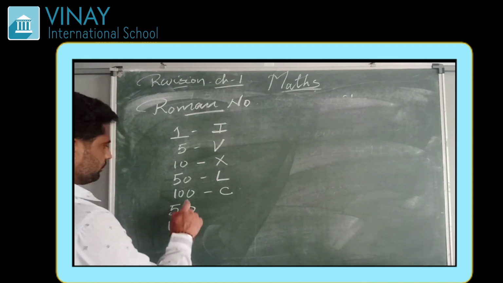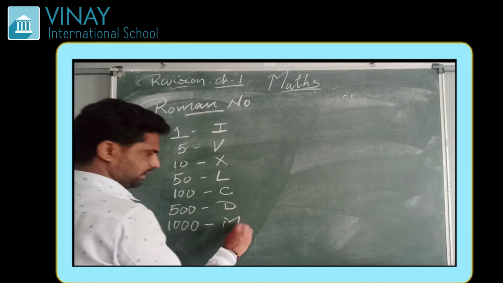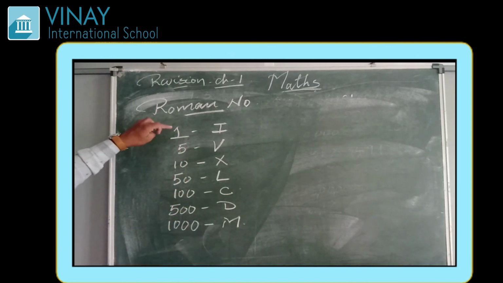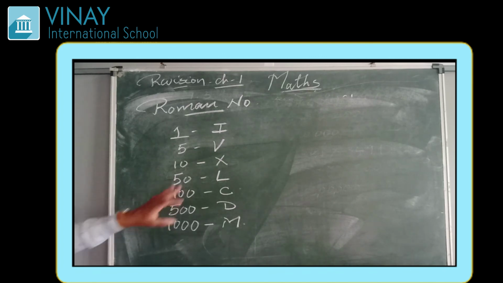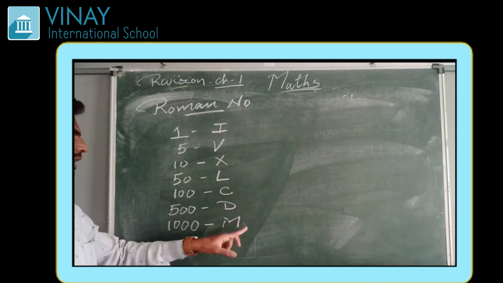So for 500 it is D and for 1000 it is M. Now these are the Roman numbers we are using: I, V, X, L, C, D, M.